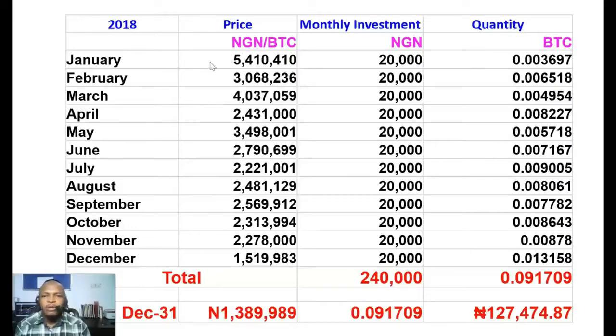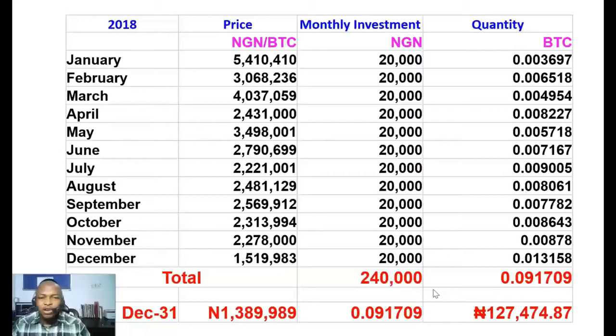So in January of 2018, this is the number of Bitcoin I will have bought. At the end of 2018, investing 20,000 naira monthly, I will have bought a total of 0.0917 BTC, and I spent a total of 240,000 naira. Now it means that if I sold this Bitcoin on December 31st, Bitcoin price is 1,389,000 naira, my total money will be 127,000 naira. So if you look at this, I've actually made a loss.